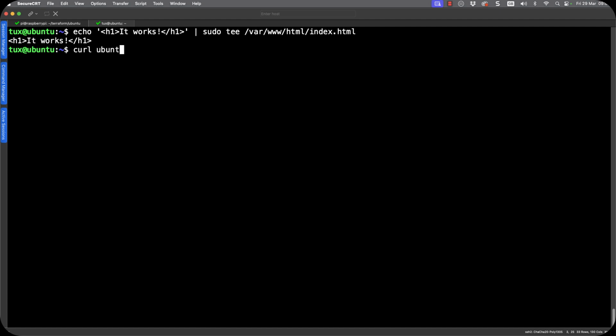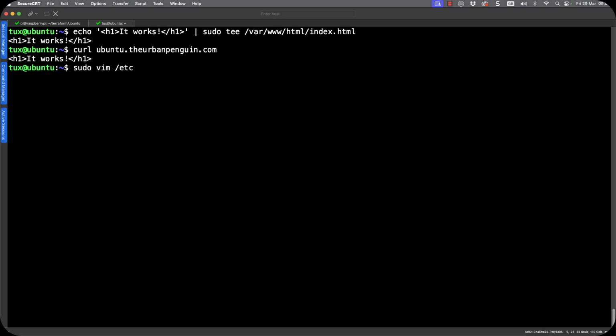And now when we go through and try to connect to ubuntu.theurbanpenguin.com, we're obviously going to resolve through to the DNS name that we put in, and we can see that we're getting our web page come back. But of course, this is over HTTP.